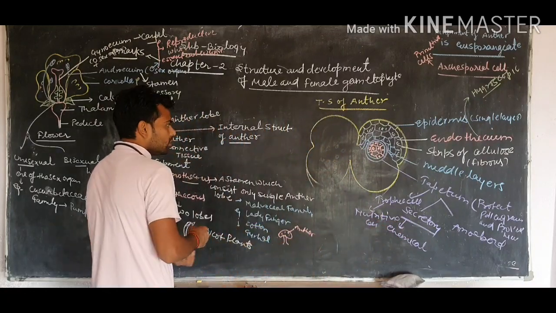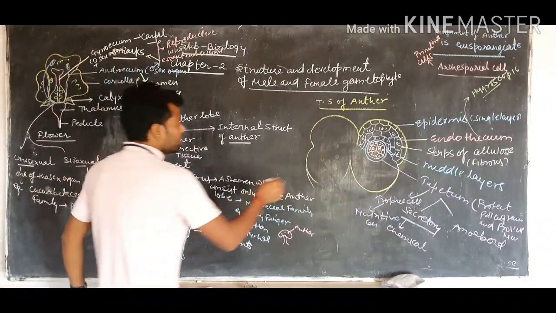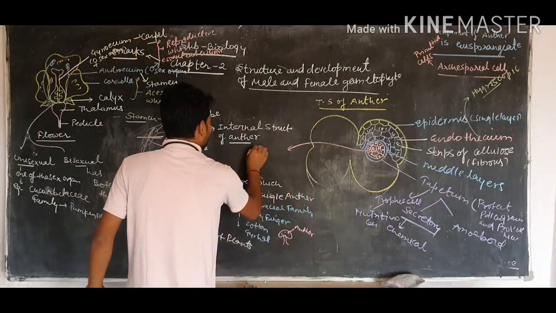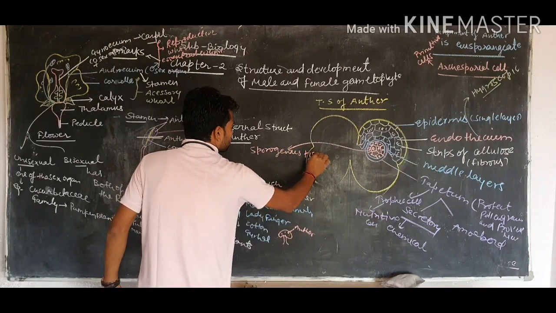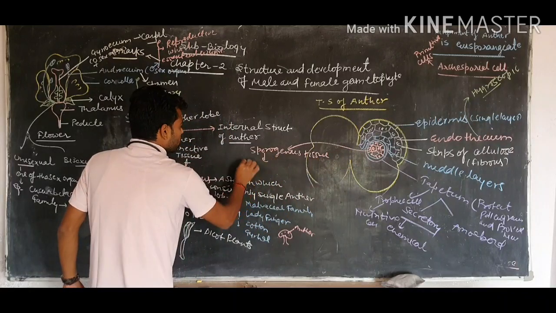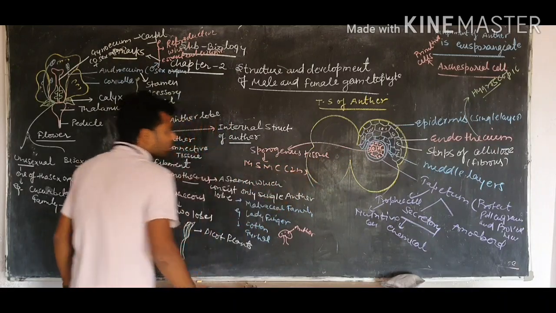And at last, a group of similar diploid cells forms a tissue. This tissue is called sporogenous tissue, and in this tissue each cell is called a microspore mother cell, which is generally diploid.